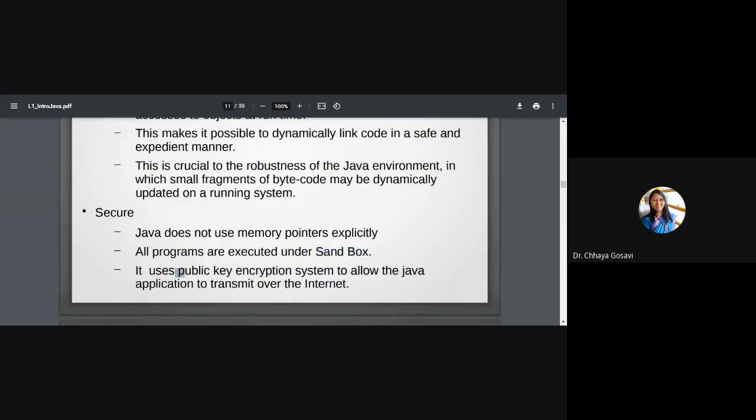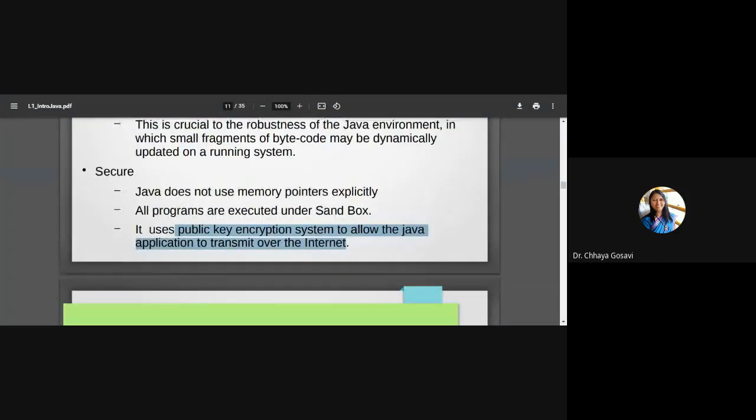It uses a public key encryption system to allow Java applications to be transmitted over the internet. Mainly, Java was designed as an internet language. So when a Java program is written for a browser or internet application, it is in encrypted form, and public key encryption was used to transfer a Java application over the network. So what is the meaning of security? A person without authentication, without the rights, cannot change your code, cannot modify your program, or cannot hack your software.